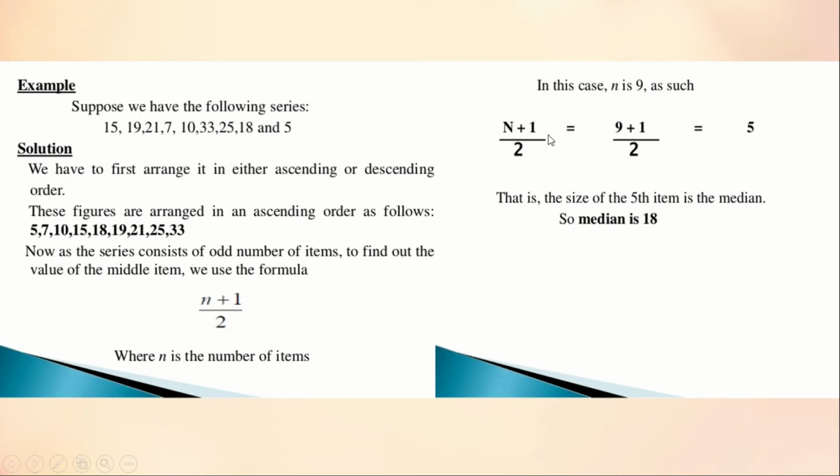In such a case, (n plus 1) by 2, that is (9 plus 1) by 2, is considered. That is 10 by 2, which is 5. So the fifth observation is taken as the median. Here the fifth observation is 1, 2, 3, 4, 5: 18. When a set of numbers is given, you have to arrange it in increasing or decreasing order, that is ascending or descending order. Here they have followed ascending order, where the fifth observation is 18. So this is the way of finding the median in the case of an odd number of digits.